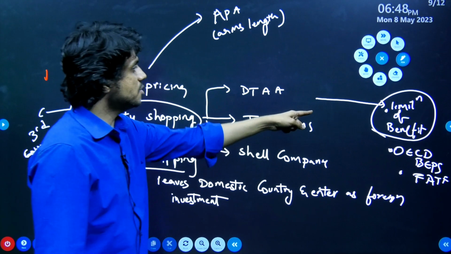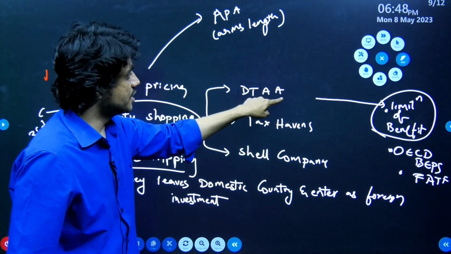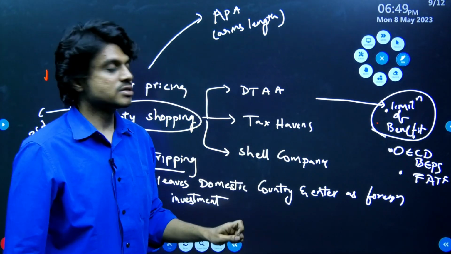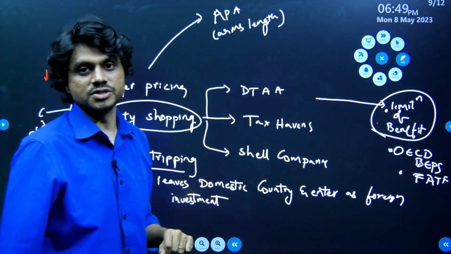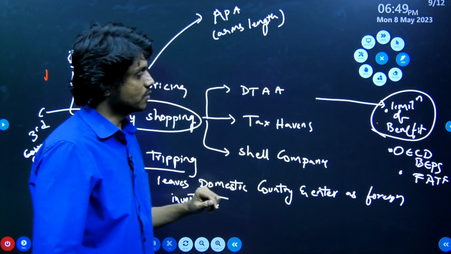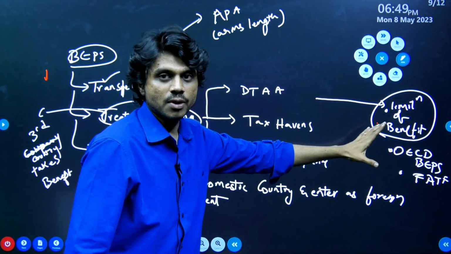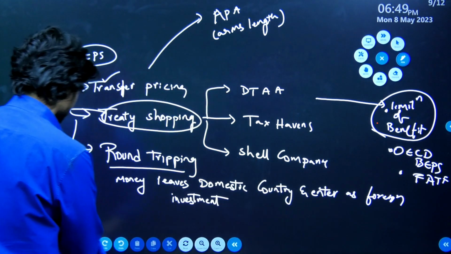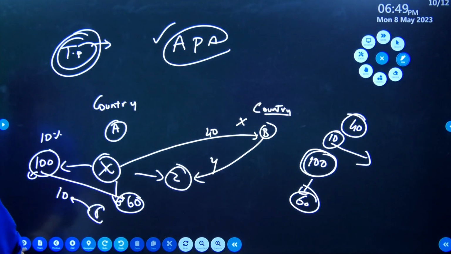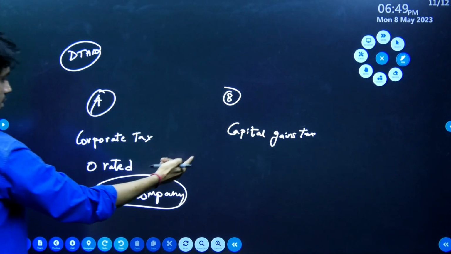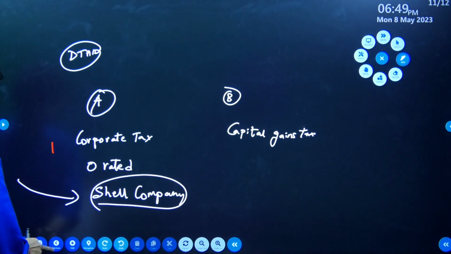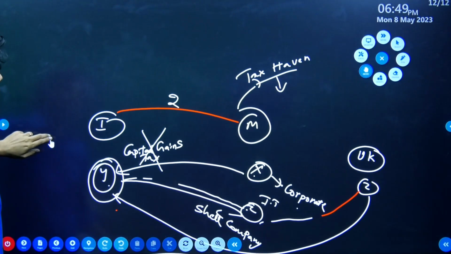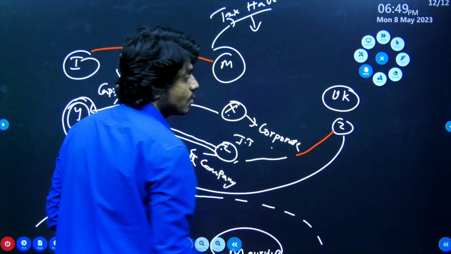In this clause, the government will offer whatever benefits are there under the double tax avoidance agreement only to those companies which are genuinely from that Mauritius region, that specific region. These benefits will not be extended to every person. Only those companies primarily belonging to the Mauritius region are expected to get the benefits. So in this case, UK will not get the benefits.